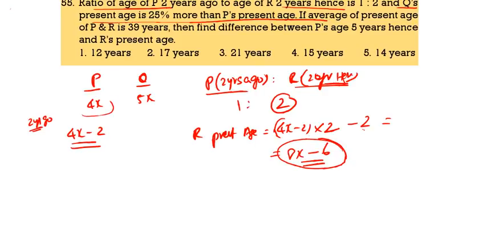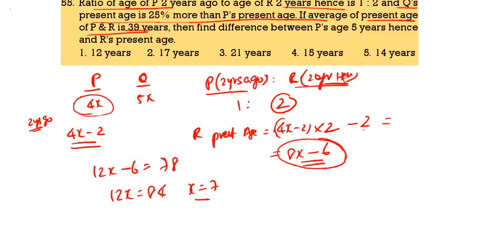This is P present age. The present age of P and R means 12x minus 6. The average is 39, so total will be 78. So 12x is equal to 84. X value is 7. If x value is 7, find the difference between P 5 years hence and R present age.